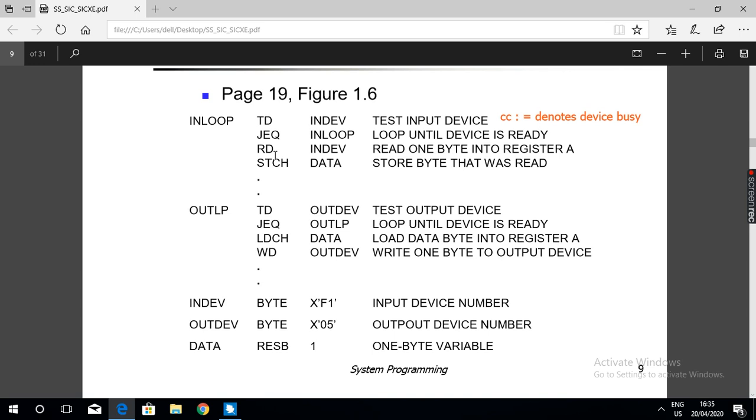So read from the input device into register A. Read 1 byte of data from the input device and store it in the rightmost byte of the A register. Every register is 3 bytes: the first byte is the leftmost byte, the second is the middle byte, and the third is the rightmost byte. So this RD INDEV instruction will read 1 byte of data from the input device and store it into the rightmost byte of the A register.